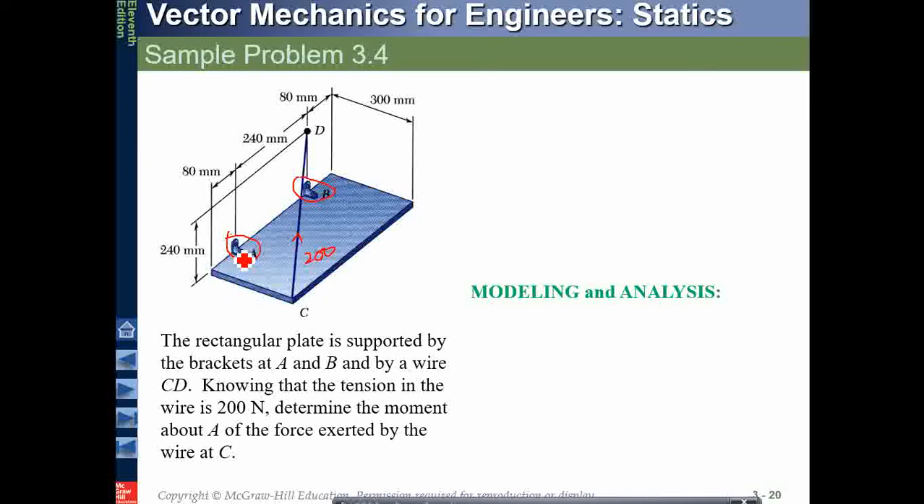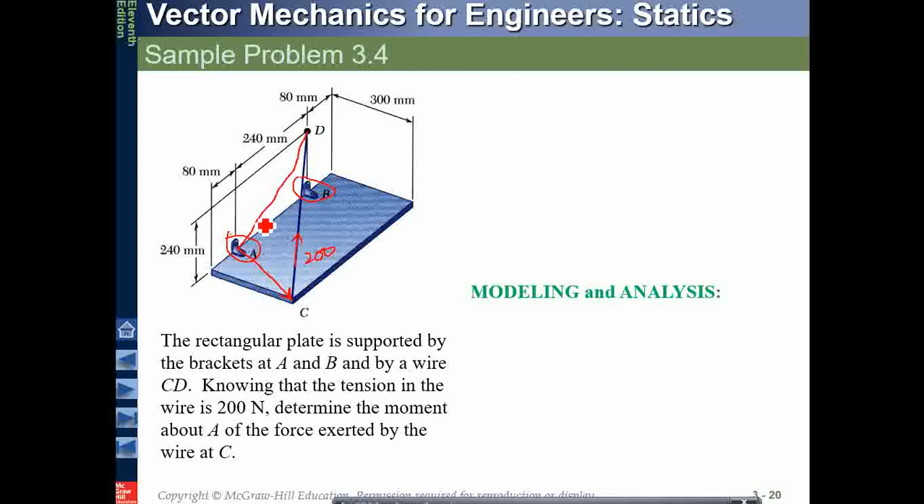To find the moment about A, what is moment? R cross F. So F is this, 200 newtons, and we will find the components of this in the x, y, z directions. We will find the components, and we have to cross it with the position vector from here to here. So this will be my distance. So what will be my plane? The moment should be perpendicular to the plane. This is a position vector and this is the force vector, so my plane should be like this.